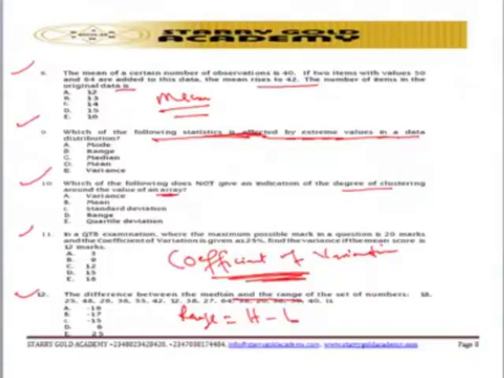The median is the middle value after you have arranged the observations, either in ascending order, from the smallest to the biggest, or in descending order, from the highest to the lowest. So the middle number there, be able to grab it. After calculating the range and the median, you look at the requirement. They said find the difference between the median and the range. So get the median, get the range, then you subtract, then you get your answer for the question.